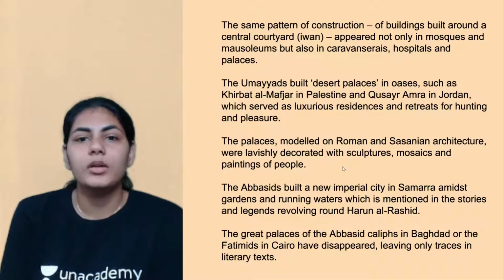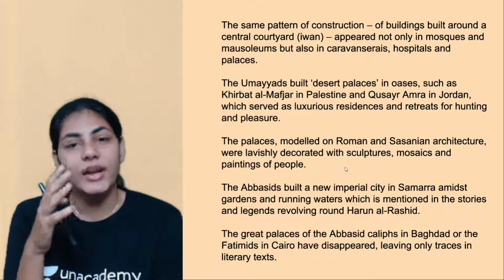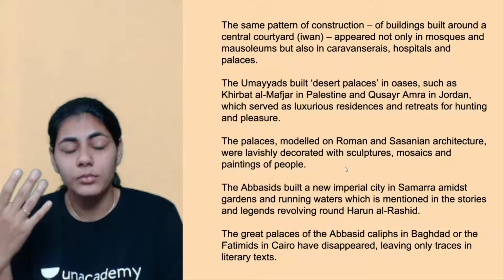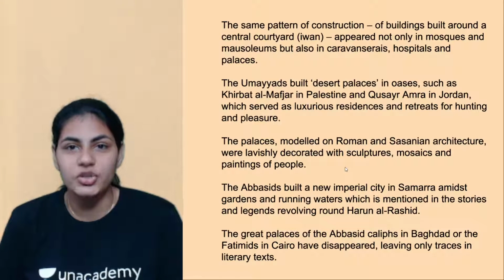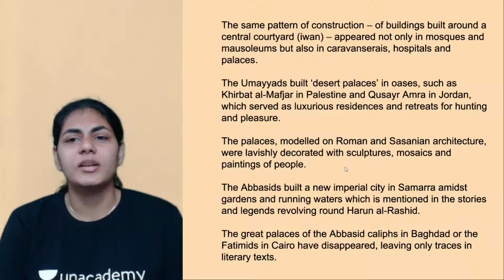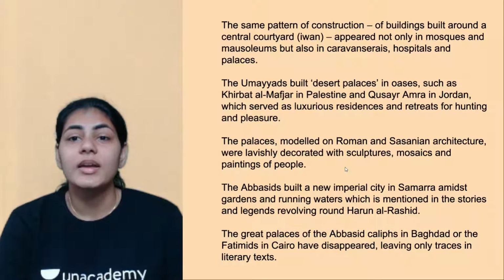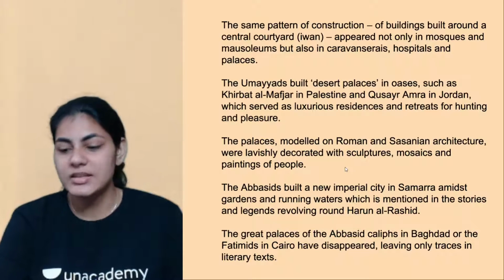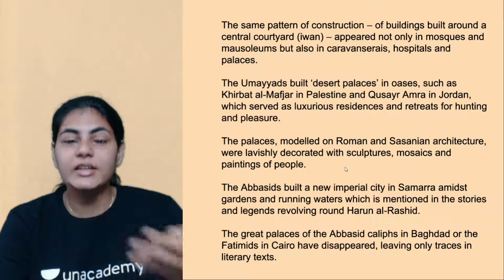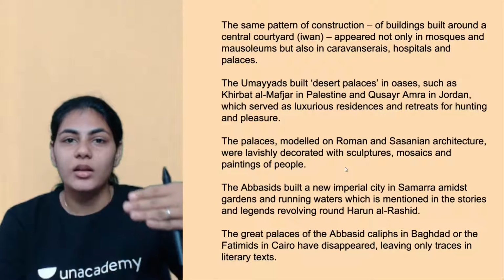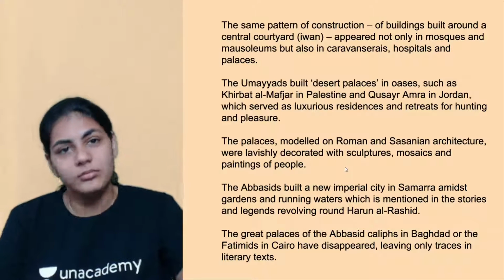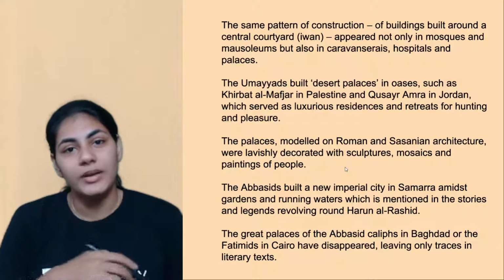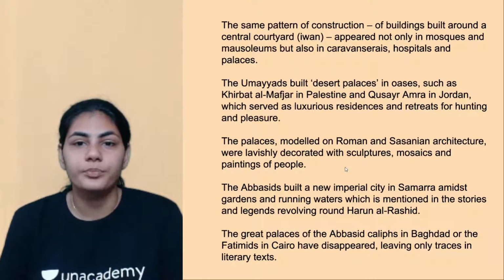Okay, so construction of the buildings, right? This was not just seen as a part of mosques, not just religious institutions, but like general buildings like hospitals or palaces or caravanserais. So all these are different types of buildings, right? Even in these buildings this linear pattern is followed, right? Like gateway, courtyard, hall, and then the main house or whatever, right? So this kind of construction was seen as a part of every building in the Islamic world, right?